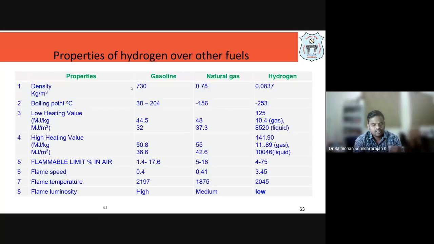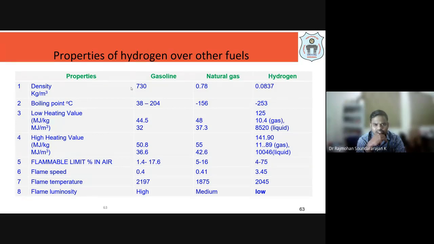And why this fuss about hydrogen? Because hydrogen has certain properties. Compare its properties with what exists: gasoline, meaning petrol, and natural gas, which is also considered a better alternative, right? If you compare to hydrogen, you can see it is the lightest. Look at the mass density in kg per meter cube: per unit volume, what mass does it occupy?